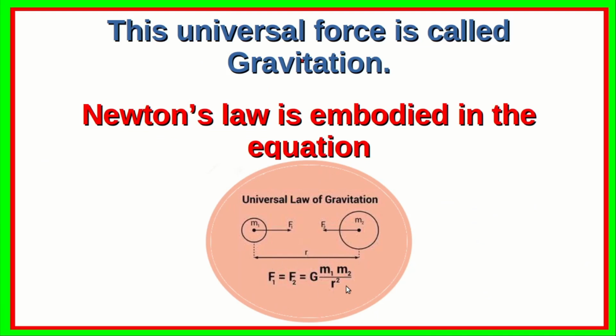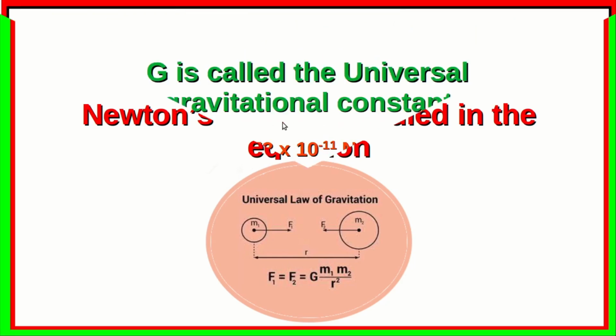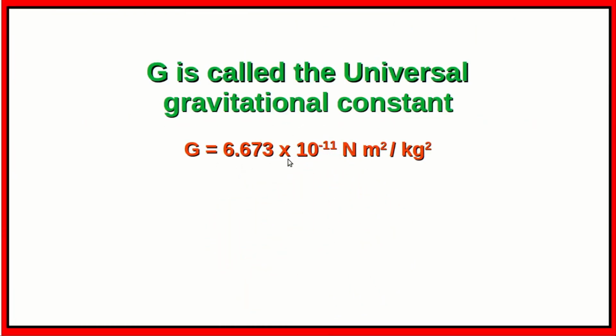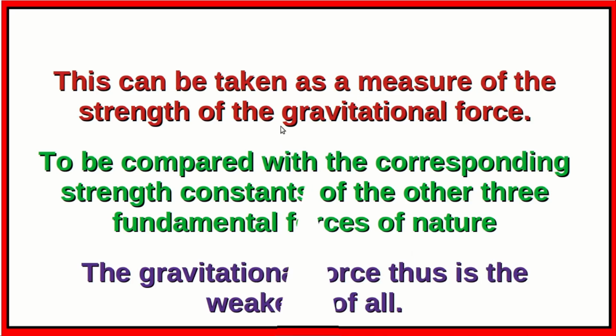This is expressed through this particular relation: F1 = F2 = G M1 M2 / R², where M1 and M2 are the masses of the two heavenly objects or any two bodies, and R is the distance between them. So this embodies Newton's law of universal gravitation. Of course, the magnitude we have already seen.